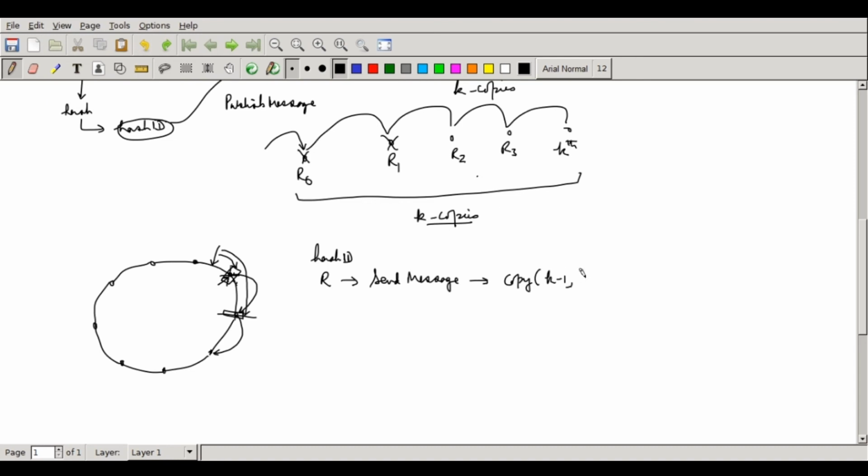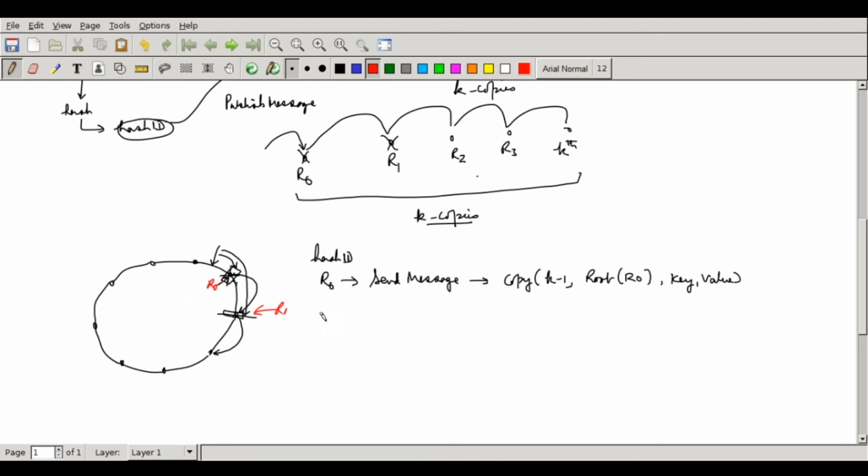What will be the destination of this message? The destination of this message will be the root of R itself, which I should call R0. And then whatever key-value pair I want to store will go with it. This will be received by R1, which is the next node. If this is the root node, this message is going to be received by R1.